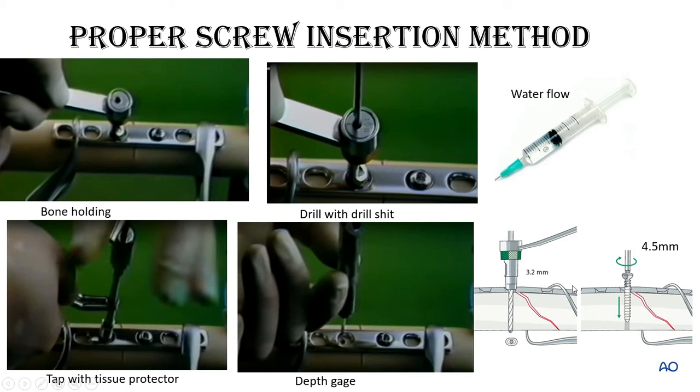oversized screw. But in our common practice we used to drill without a drill sleeve. After that we will put the screw. Actually, if you follow this guideline, after proper dissection, you have to hold the plate with the proper bone holding forceps, then you will use a drill sleeve, then proper water flow, then tap, then depth gauge, then screw. That will help to give a proper screw placement without any stress.